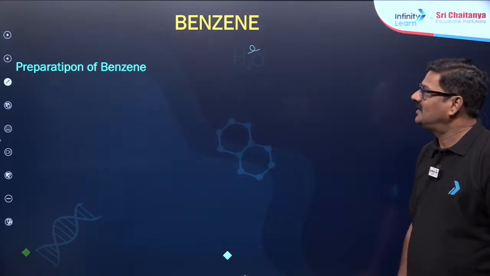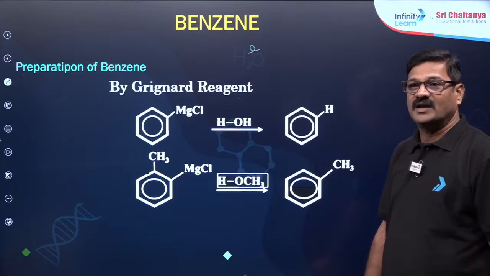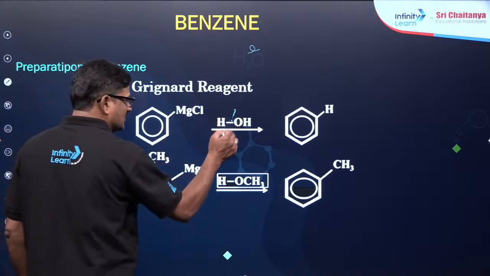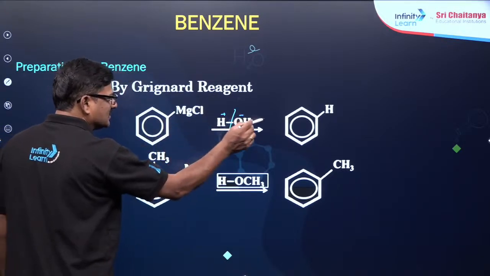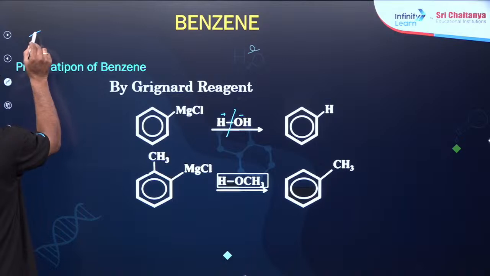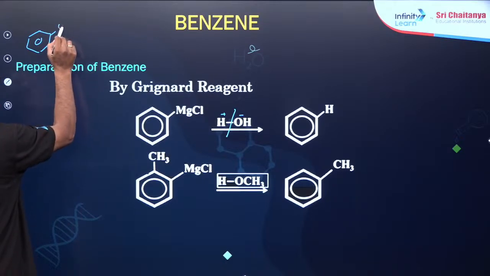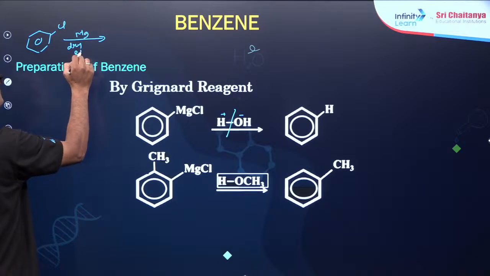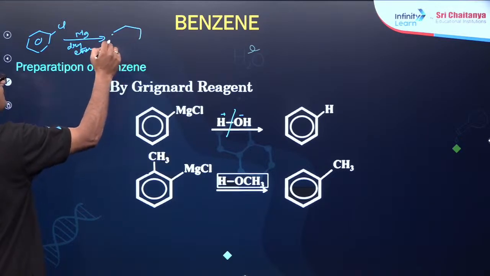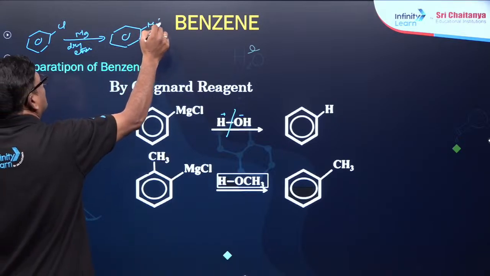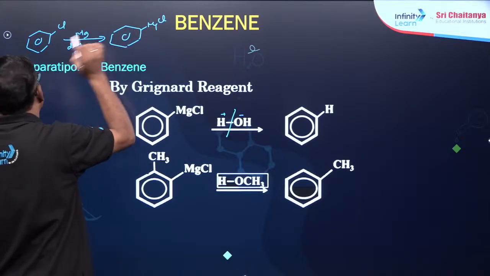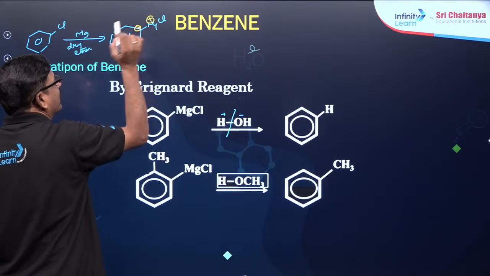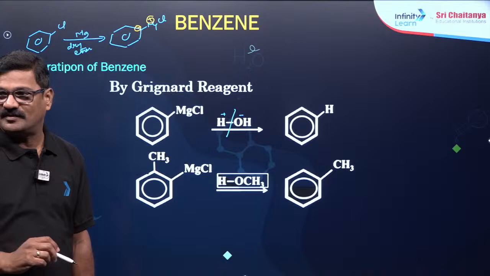Understand? And let us see preparation of benzene by Grignard reagent. Phenyl magnesium chloride is treated with water and it is going to give rise to benzene. How do you get phenyl magnesium chloride? The chlorobenzene is treated with magnesium in dry ether, and you are going to see the formation of phenyl magnesium chloride, which is your Grignard reagent, a strong base and an excellent nucleophile.